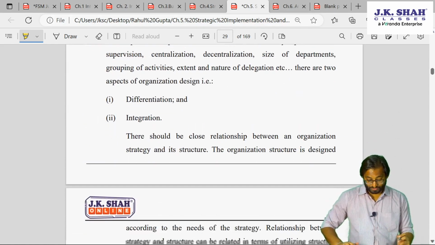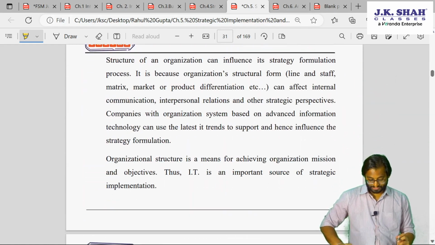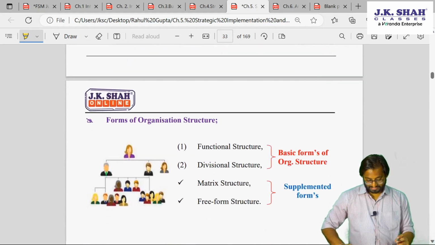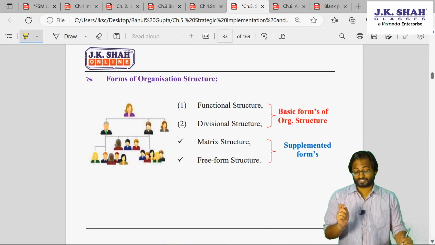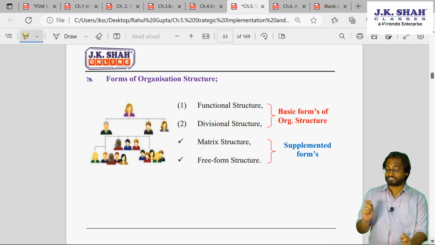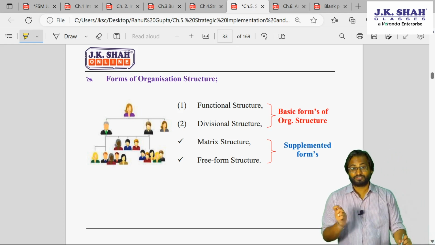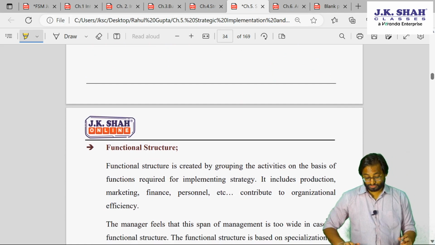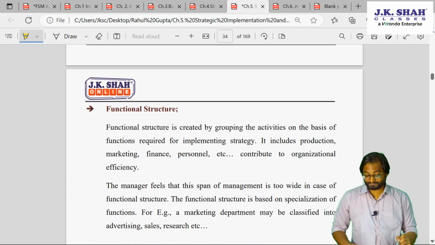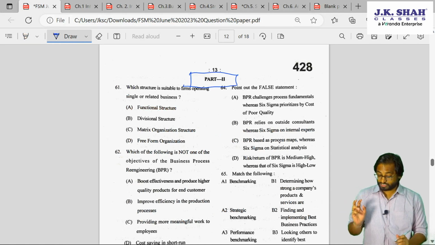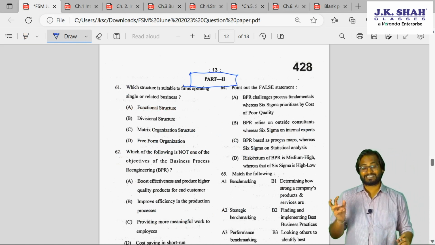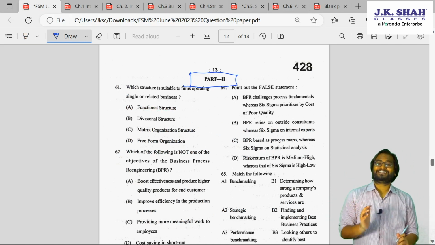Now let's try to understand this. So here, look at this. What are the different forms of organization structure? Functional structure, divisional structure, matrix structure, free form structure. So functional structure. So what is the question? Which structure is suitable for firms operating in single or related businesses?